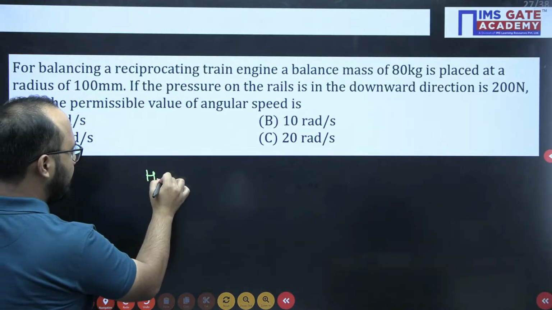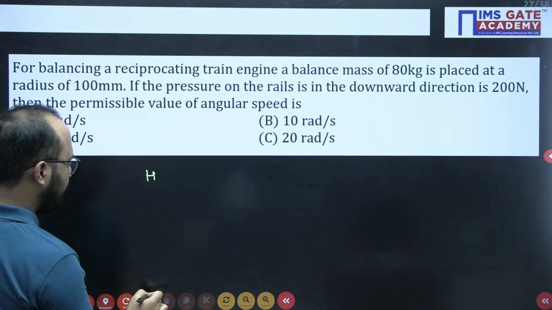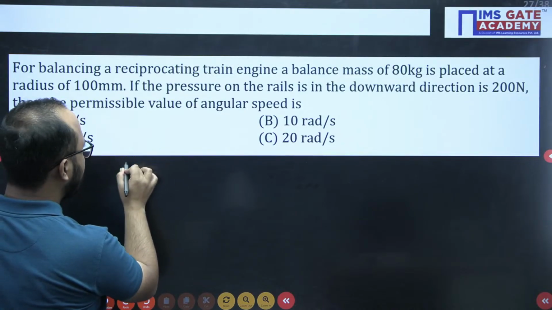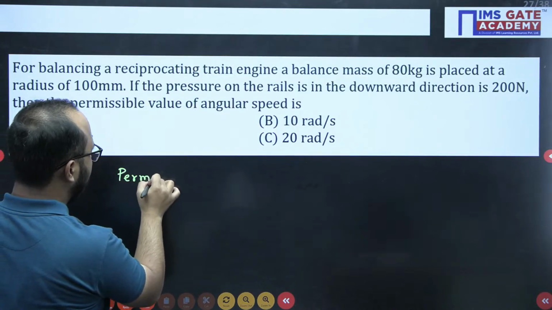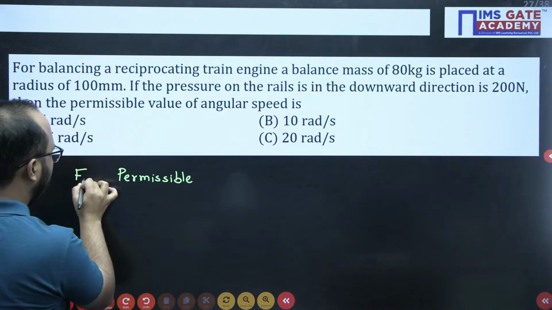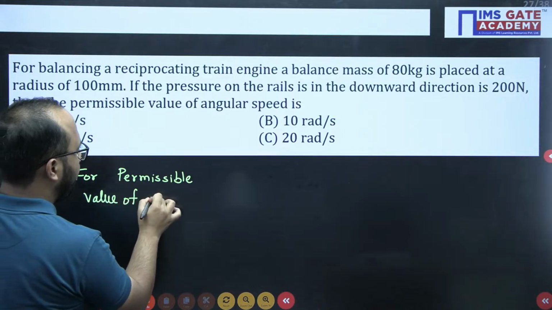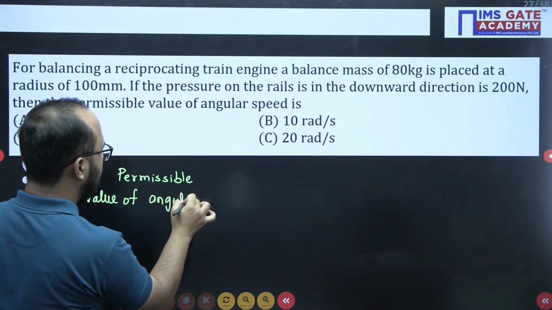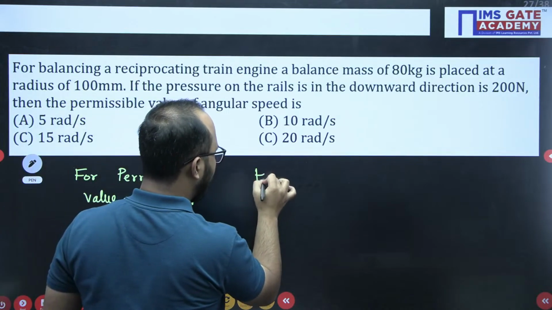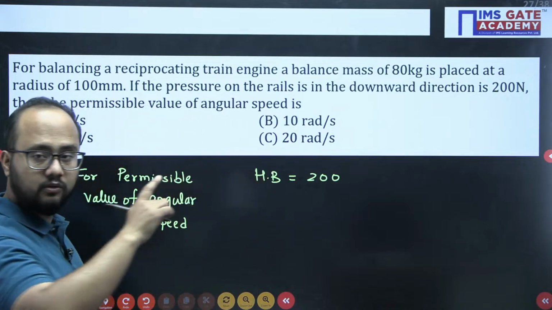So basically, for the safe condition, they are asking for the permissible value, so I should write here: for the permissible value of angular speed, your hammer blow should be equal to 200 Newton, which is what is given in the question, right?